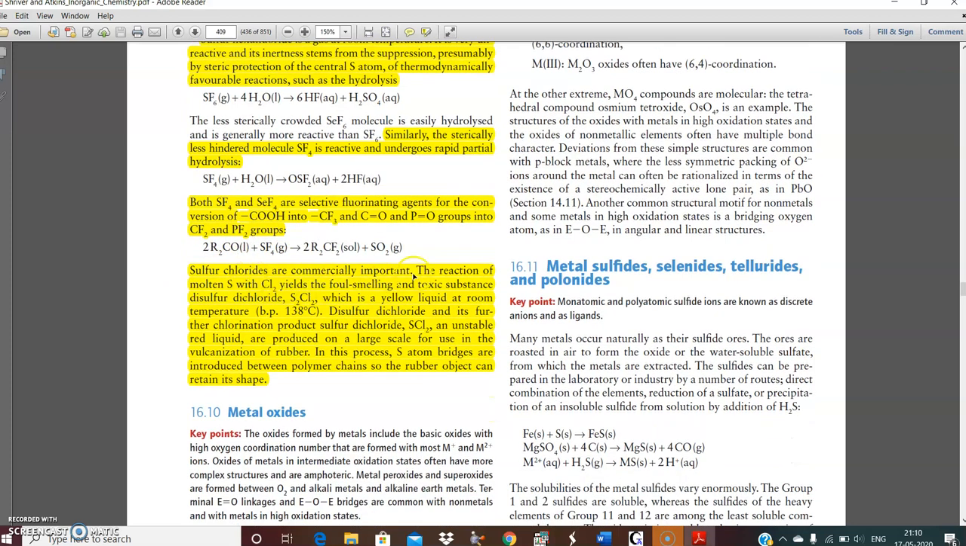Sulfur chlorides are commercially important. The reaction of molten sulfur with Cl2 yields the foul smelling and toxic substance disulfur dichloride, which is a yellow liquid at room temperature. Further chlorination gives sulfur dichloride, an unstable red liquid, produced on a large scale for use in the vulcanization of rubber. In this process, sulfur atom pieces are introduced between the polymer chains so the rubber objects can retain their shape.